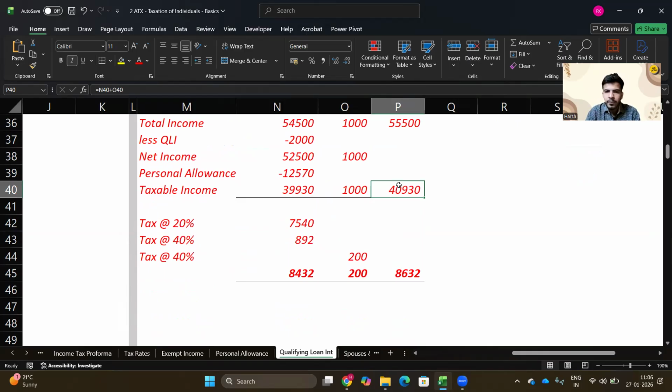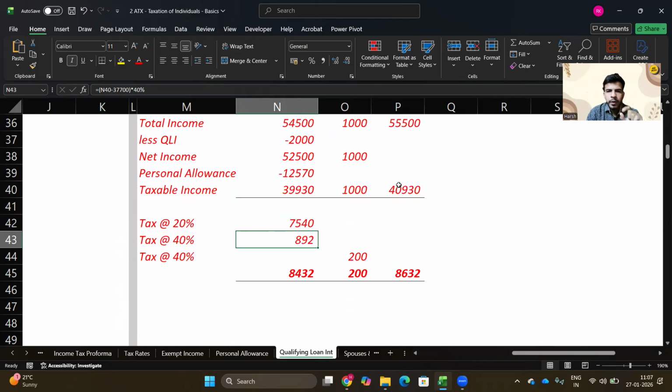So now let's calculate the tax. Firstly, for 37,700 pound, we have 20% tax, the basic rate. If you are still confused with the tax rate and the calculation, move to our previous videos first and then continue with this one. Then we have exhausted the 20% limit. Now let's move on to 40%. Out of 39,930 pound, we have calculated tax on 37,700 pound. So the difference would be taxed at 40%.